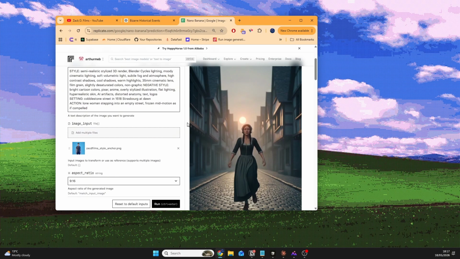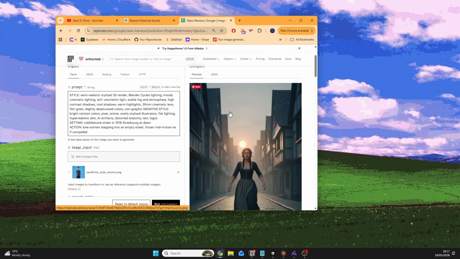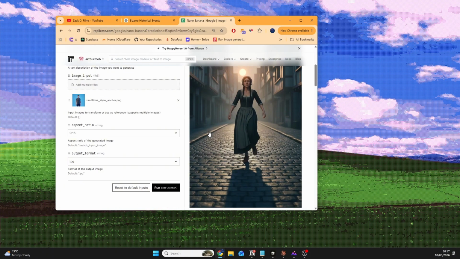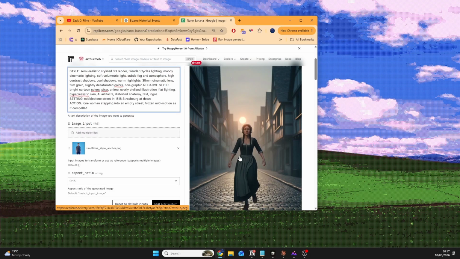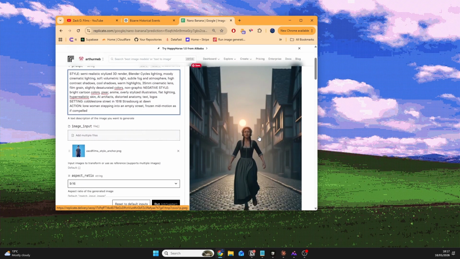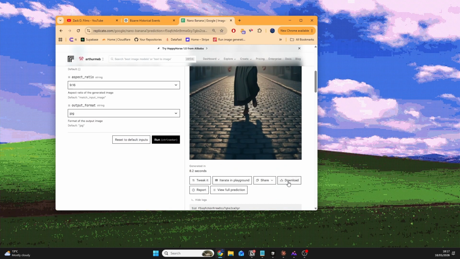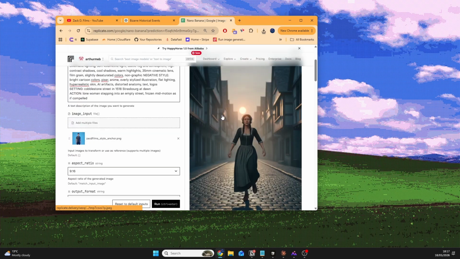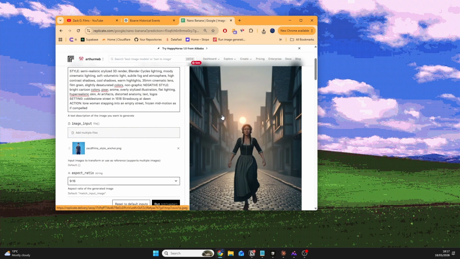Okay, perfect. So this is our output. As we can see, this is a woman in the streets of Strasbourg at 1518 at dawn. Perfectly matches the prompt, and it looks exactly like a Blender 3D cinematic style image. This is going to be our first one. So what you want to do is download that. Probably keep it in a folder just so everything's nice and organized, because we're going to create all our images first, and then we'll create all our videos, and then we'll make the narration, then we'll edit it.